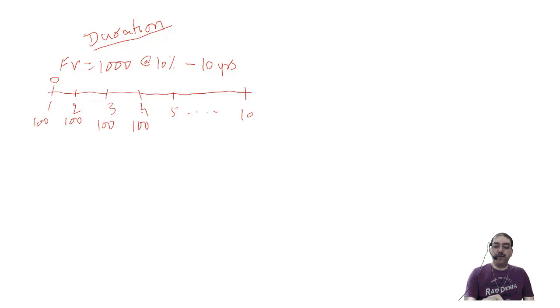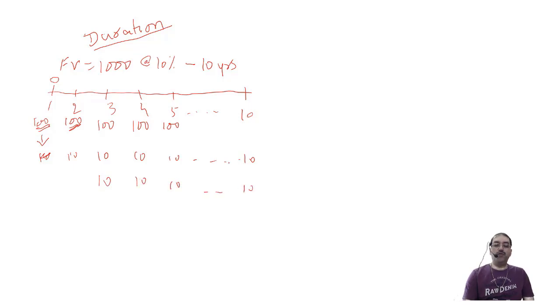Now, what I'm going to do is invest this 100 rupees that I'm going to get. This first 100 rupees that I receive, I will be reinvesting, maybe at 10%, maybe at 9%, whatever is the rate of interest prevailing at the end of the first year. Assuming that I'm reinvesting this at 10%, on this 100 rupees I will be getting 10 rupees each year. Now this next 100 rupees also will be reinvested by me, and I will start getting interest from the third year onwards, 10 rupees each year.